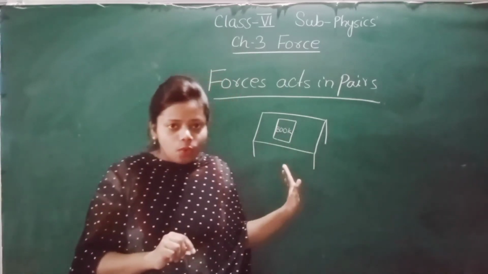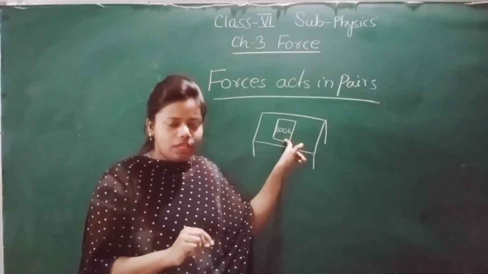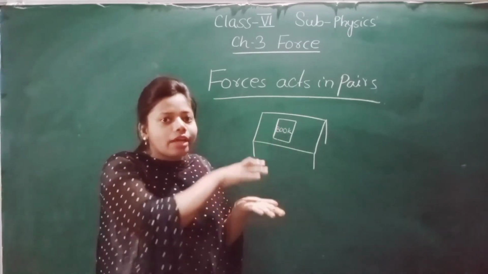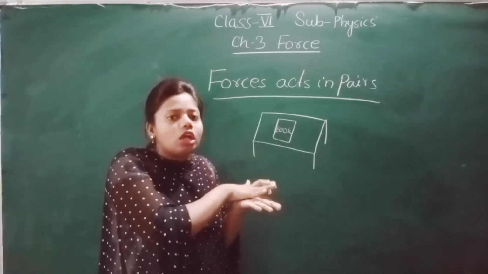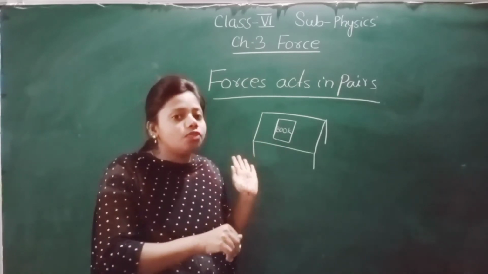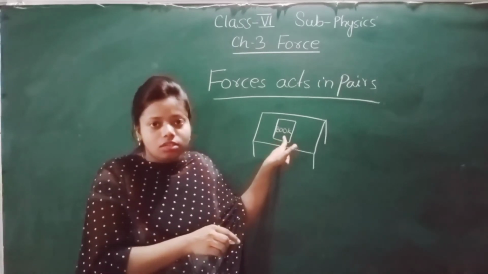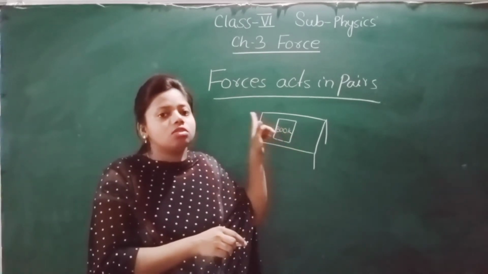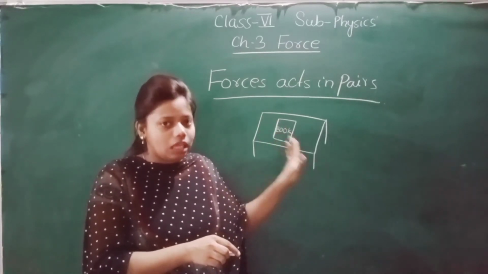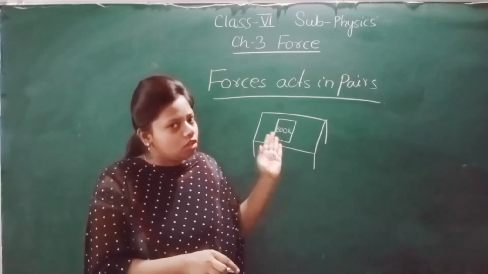Because this book exerts force on the table, and the table exerts an equal and opposite force on the book.